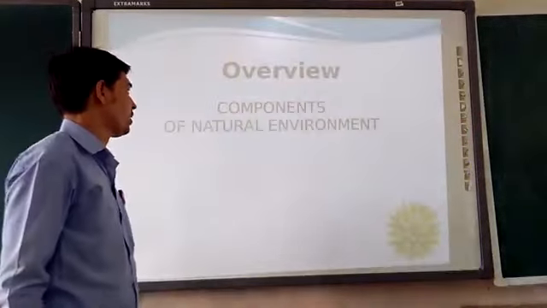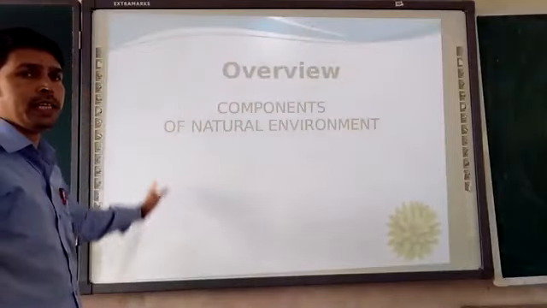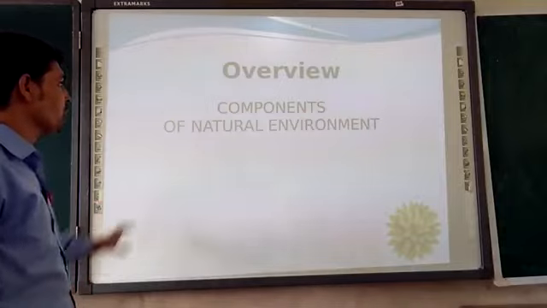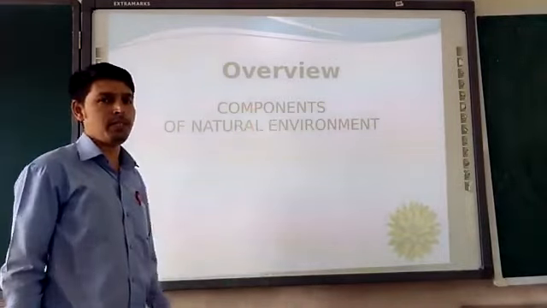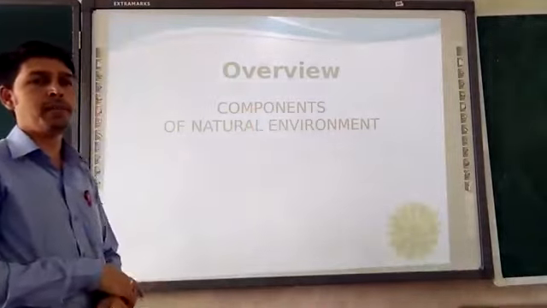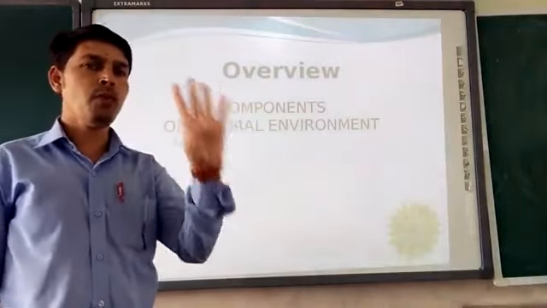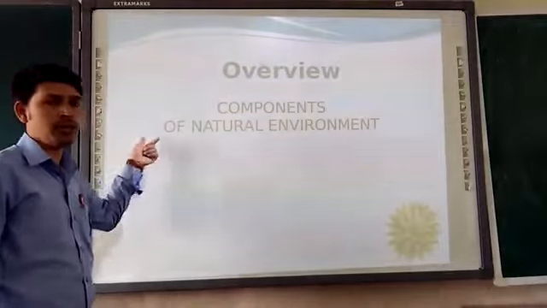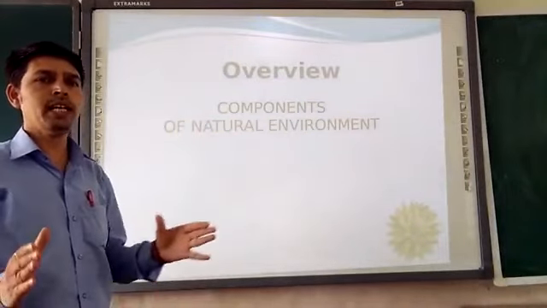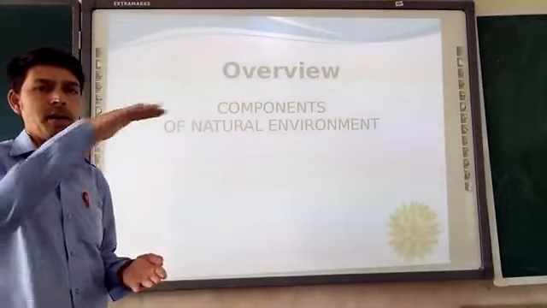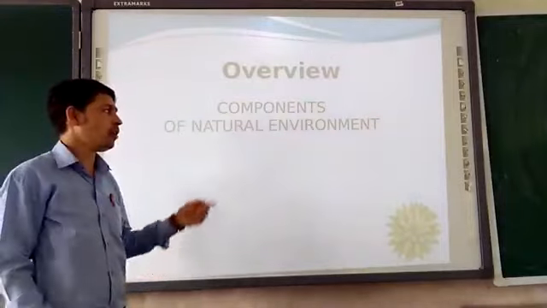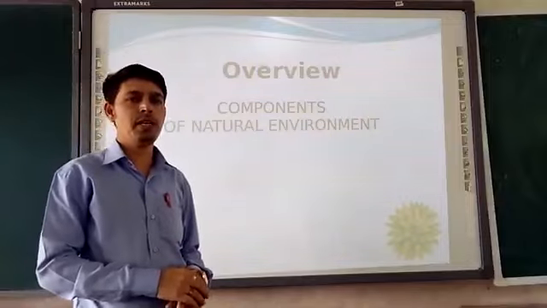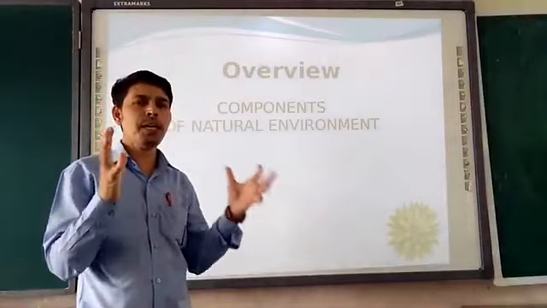Moving next. Overview: what we studied in all the presentation. In this presentation, what we talked about? The components of natural environment. The components of natural environment are four. We have discussed them one by one. The first one was lithosphere. In the lithosphere, the solid earth crust, the upper layer of the earth, is called lithosphere. Second, we discussed hydrosphere. What is hydrosphere? The sphere of water.